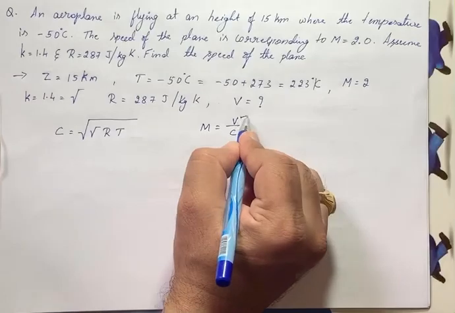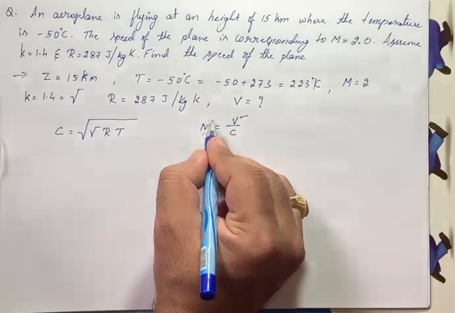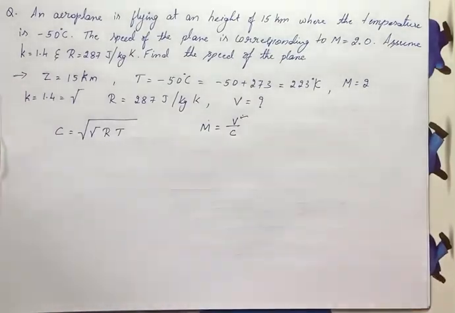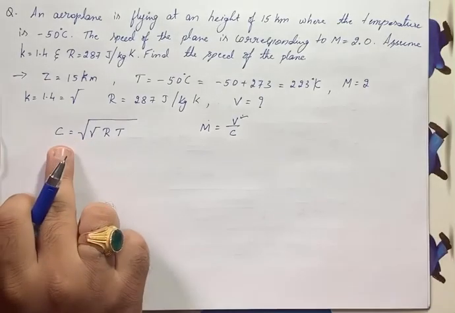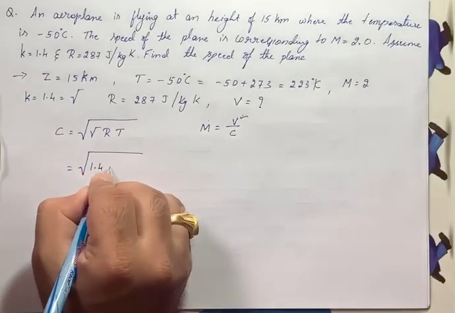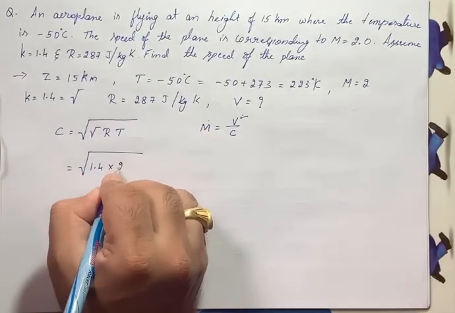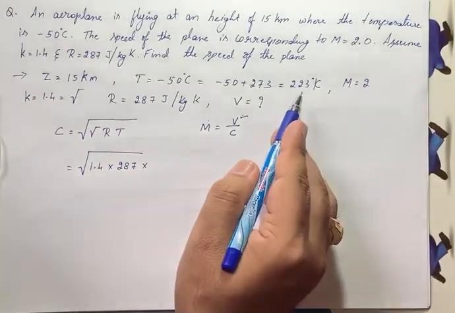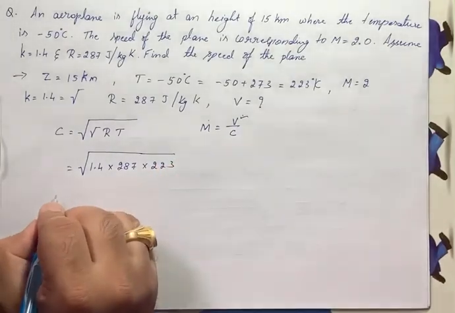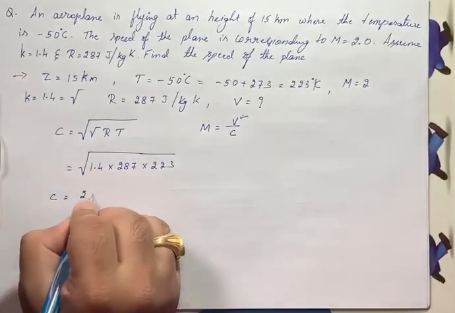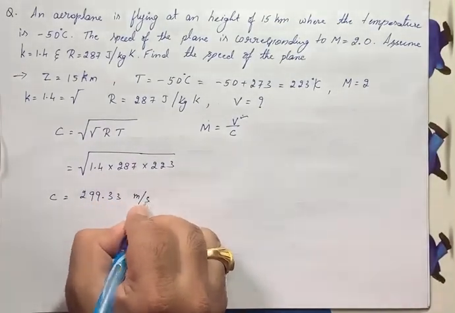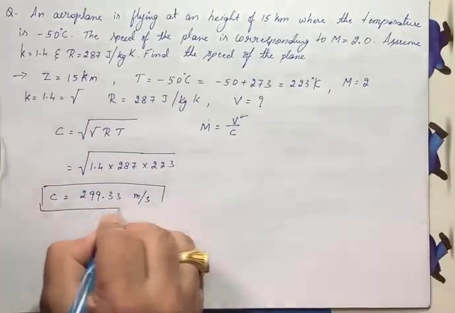In this, V is unknown. Mach number we know, V we are supposed to find out. We know the Mach number, we don't know C. That means there are two unknowns. So to find C, we have this formula. Square root of gamma is 1.4 into R is 287 into T is 223 degree Kelvin. So C becomes 299.33. C is the velocity of sound, in meter per second.